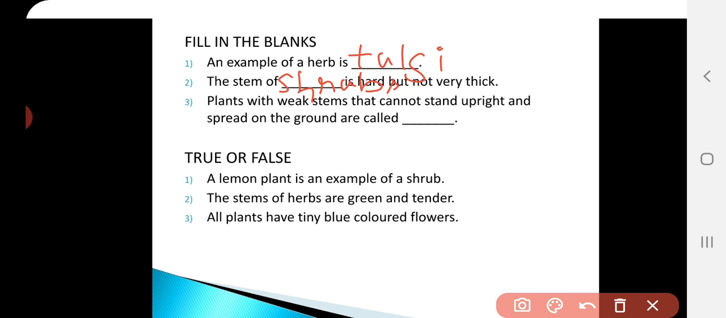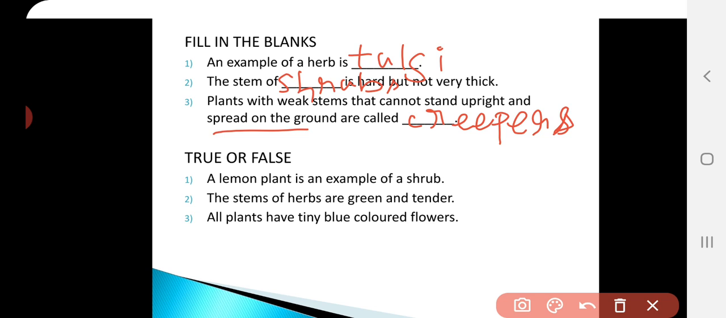Shrubs. Okay. Shrubs. And next, plants with weak stem that cannot stand upright and spread on the ground. They are called creepers. Spelling for creepers, C-R-E-E-P-E-R-S. Okay, creepers. Yes.